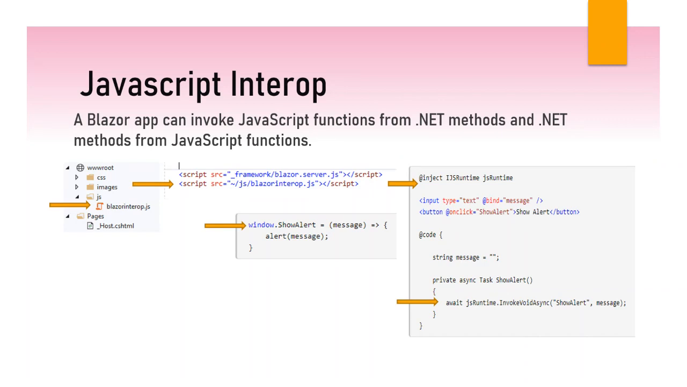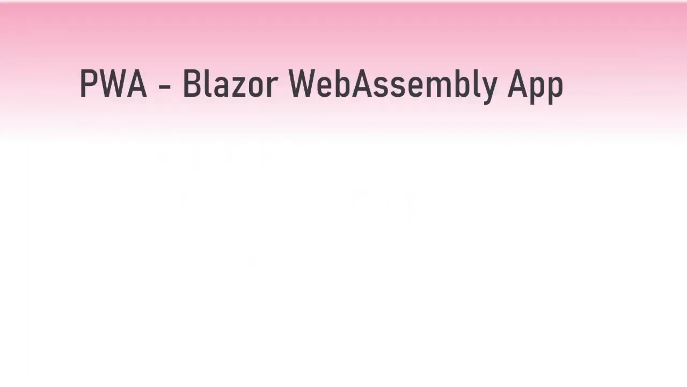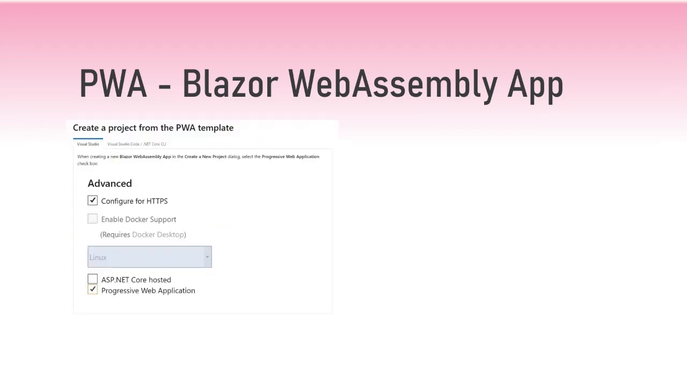Think about that for a second. That's amazing. So we are ready to talk about the server. We are ready to talk about the client. The third step on the future of Blazor was PWA. If you think about PWA, when you create a file new project, and we will show this in action in just a little bit, we already have support for progressive web apps.